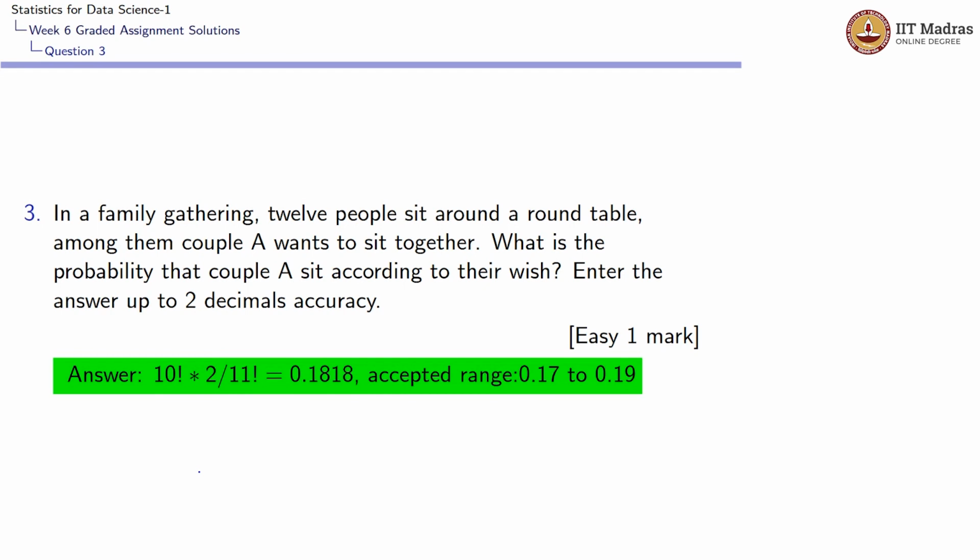So the third question is, in a family gathering, 12 people sit around a table. Among them, couple A wants to sit together. What is the probability that couple A sit according to their wish? Let us look at the question. So we have couple A, let's say this is male, female. This is the couple. They want to sit together here. So here we have two people done. So there were remaining 10 people. 1, 2, 3, 4, 5, 6, 7, 8, 9, 10.